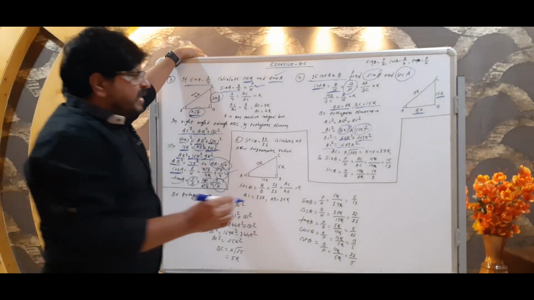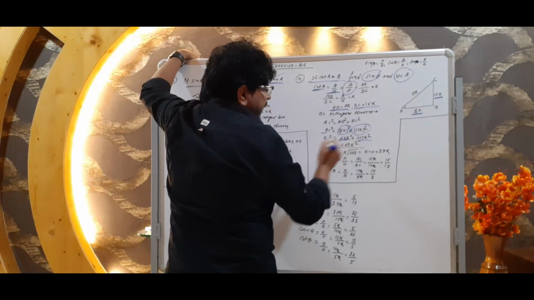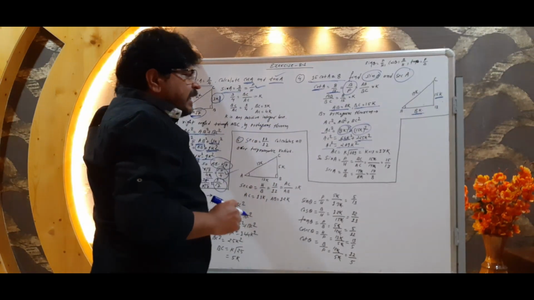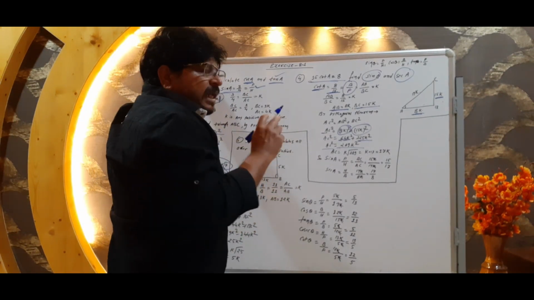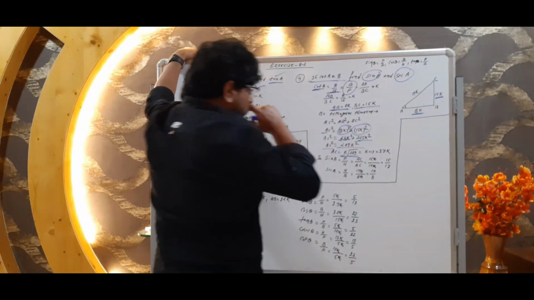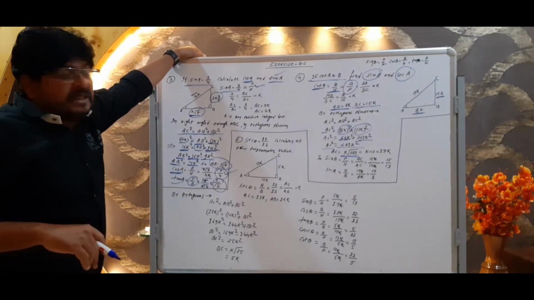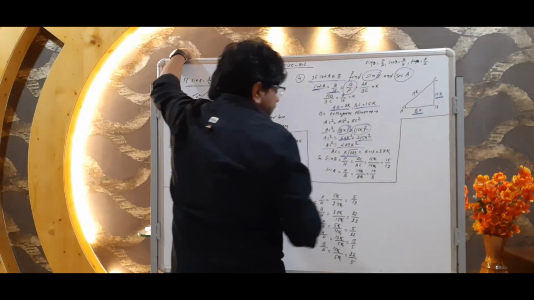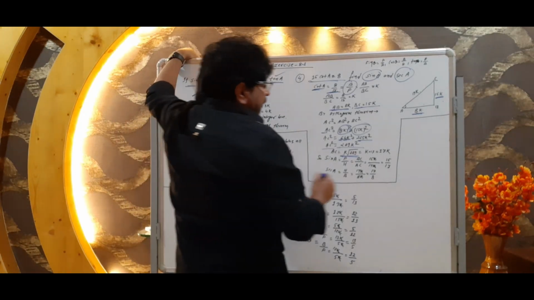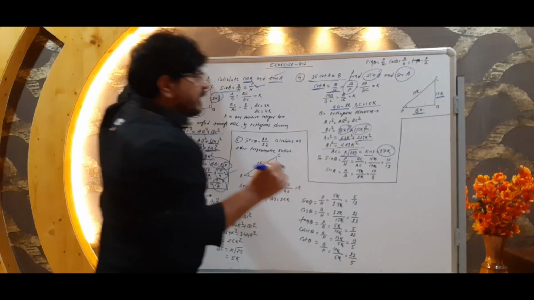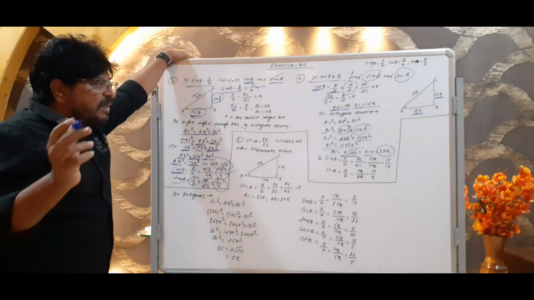So AC is the square root of 289K square. K comes outside, and the root of 289 is 17, since 17 multiplied by 17 gives 289. So AC is equal to 17K.